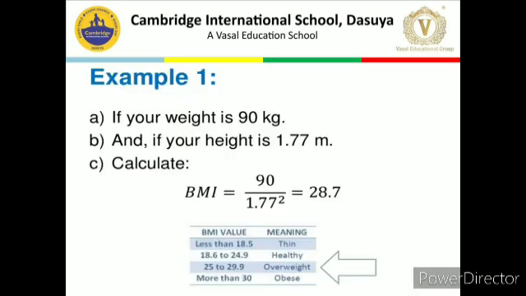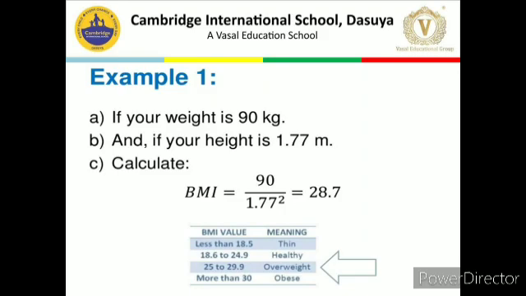Next is an example for you. If your weight is 90 kg and your height is 1.77 meters, how can we calculate your body mass index? BMI is equal to 90 over 1.77 squared, which is equal to 28.7. It means you are overweight.